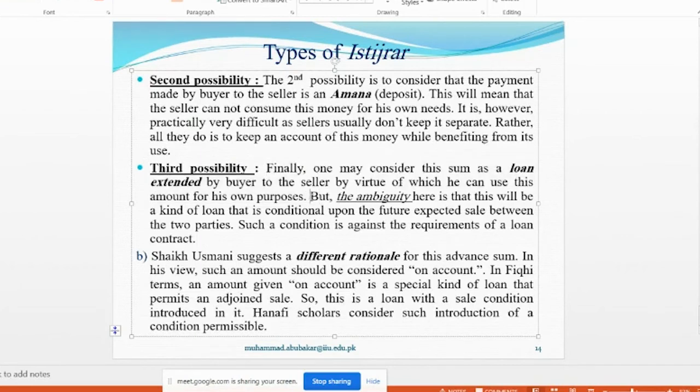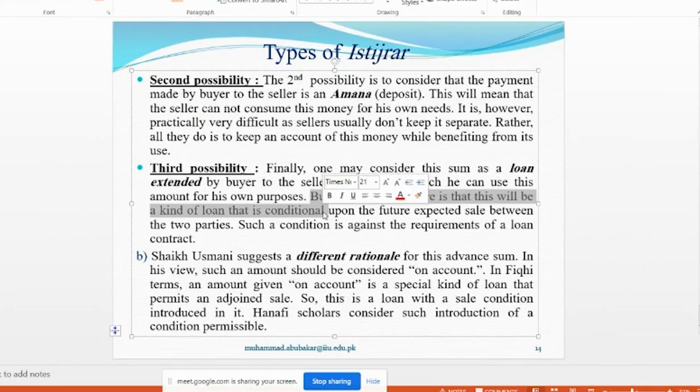But the ambiguity here is that this will be a kind of loan that is conditional. How will it become conditional? I am giving you a loan, but on the condition that I will buy my articles of need from time to time. So there will be a conditional loan.